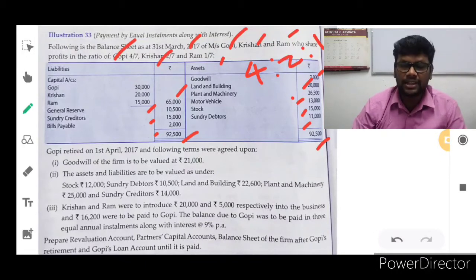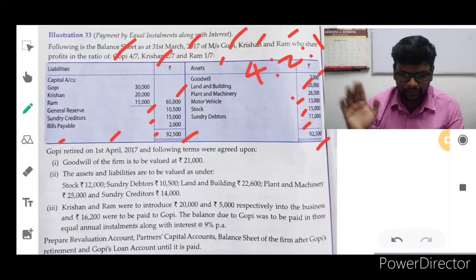Then they have given additional information. As per this additional information, Gopi is the partner who is retiring from the partnership firm on 1st April 2017, the very next day after this balance sheet, and the following terms were agreed upon.